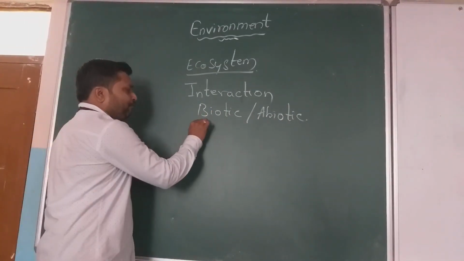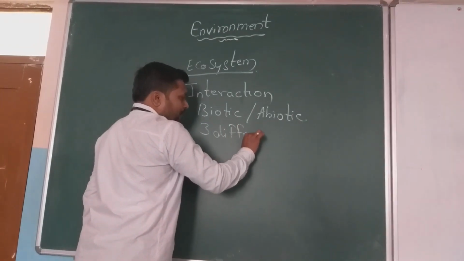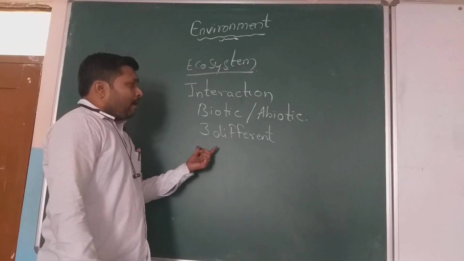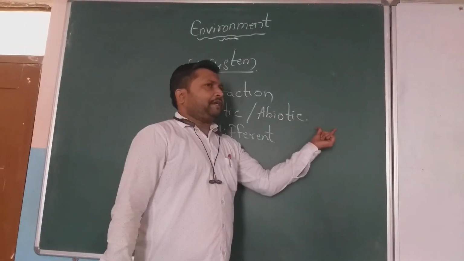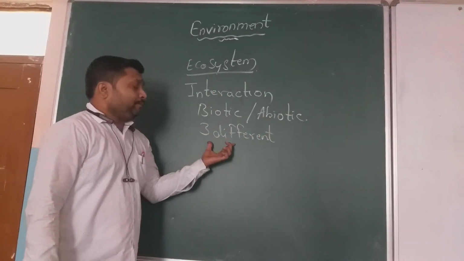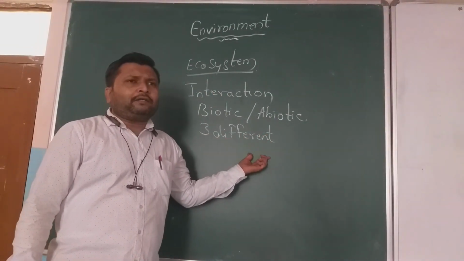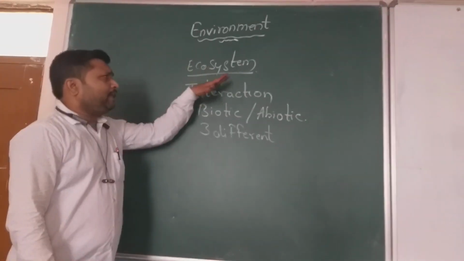There are three different types of interactions, and these are where a biotic is interacting with a biotic, an abiotic is interacting with an abiotic, and lastly, a biotic is interacting with an abiotic. So these are the different kinds of interactions in an ecosystem.